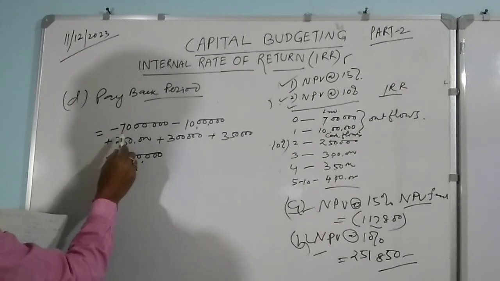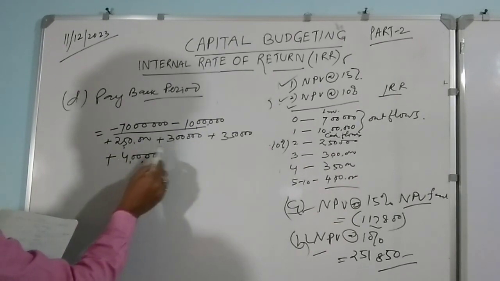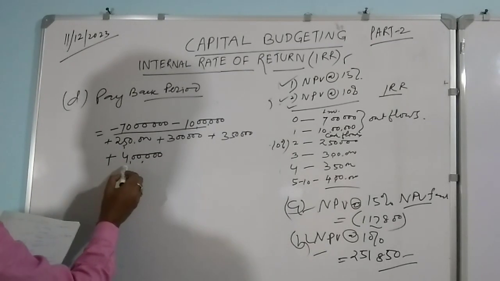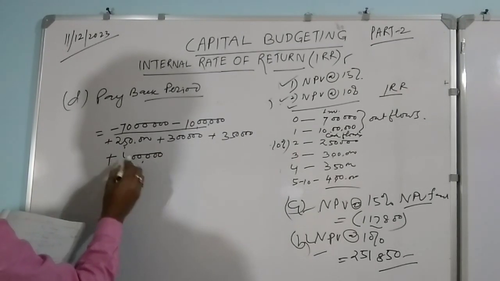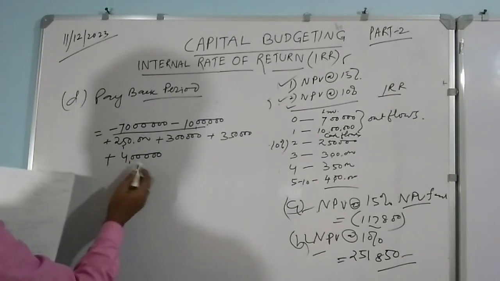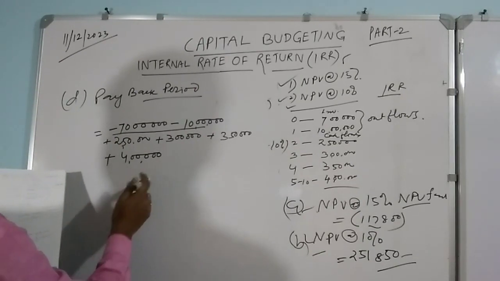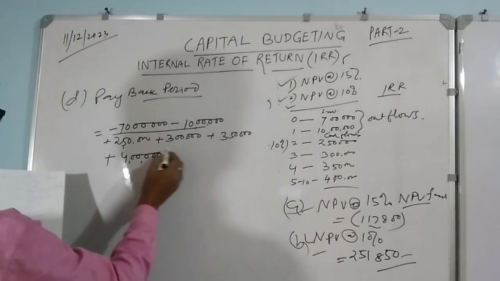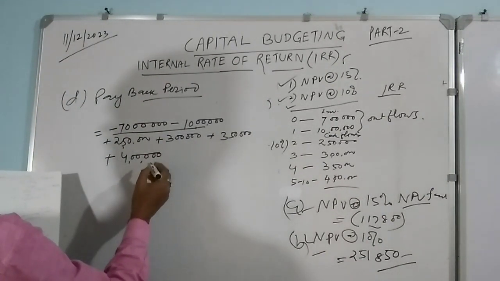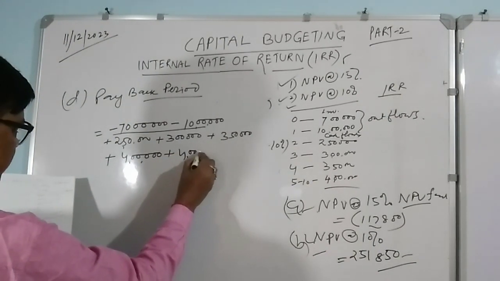So how is it coming? Your initial investment is 17 lakhs. You add the 7 lakh and 10 lakhs. The inflows are 2,50,000, 3 lakh, 3,50,000, 4 lakhs, plus another year also will be required.